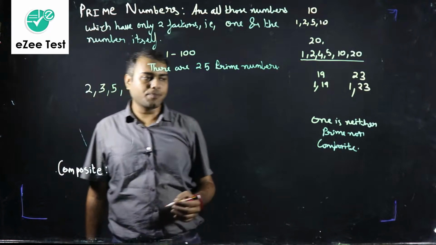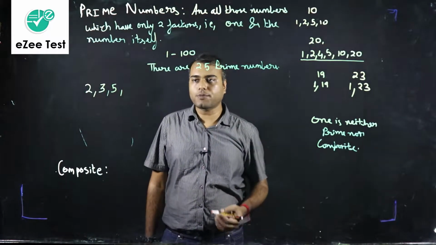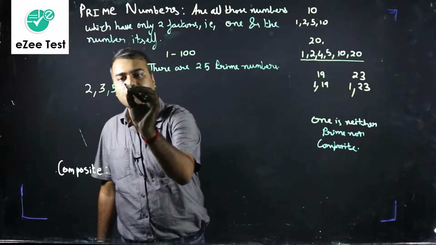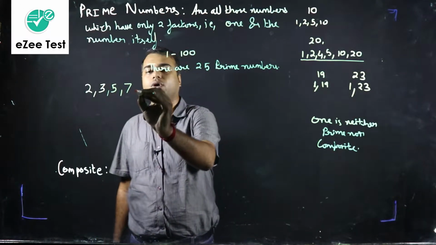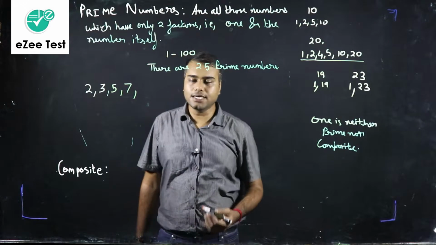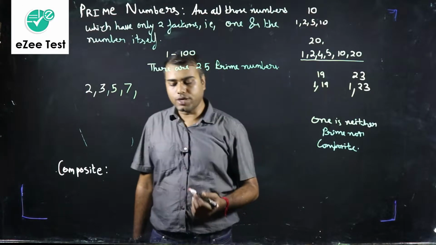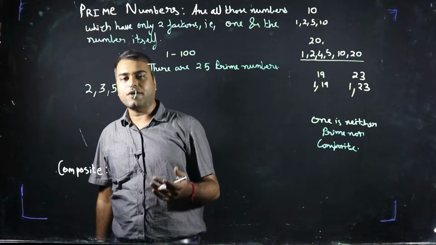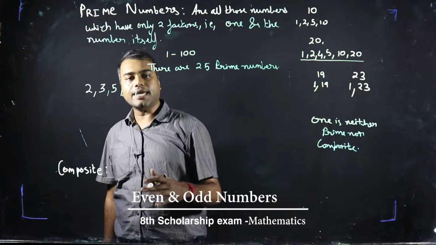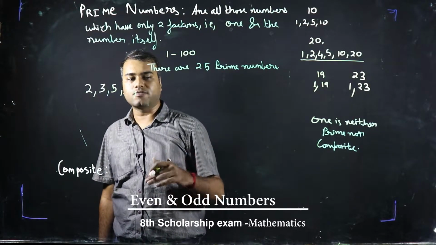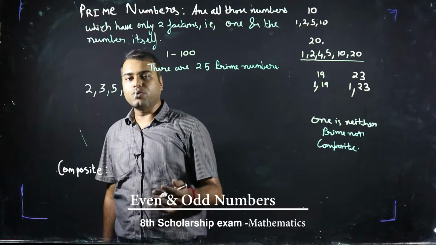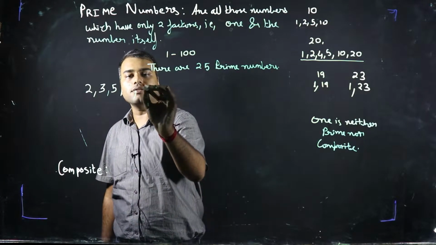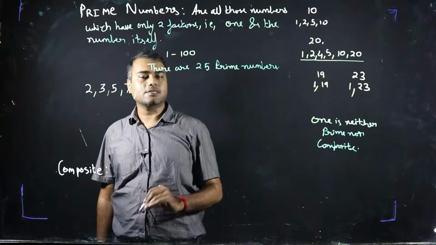6 is divisible by 2 and 3, it is not a prime number. 7, yes, 7 is a prime number because it is divisible by only 1 and 7 and no other number. Then 8, no, it is not a prime number, it is divisible by 2 and 4. 9 is again not a prime number, it is divisible by 3. 10 is not a prime number, it is divisible by 2 and 5. Then comes 11. 11 is a prime number, yes.